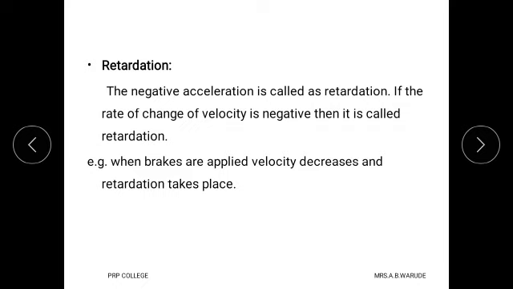From that we write the definition of retardation: the negative acceleration is called retardation, and if the rate of change of velocity is negative, then it is called retardation. That means retardation is minus acceleration. And again we write the example for retardation: when brakes are applied, velocity decreases and therefore retardation takes place.